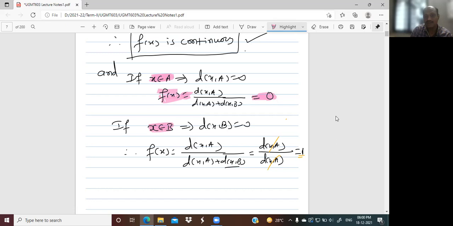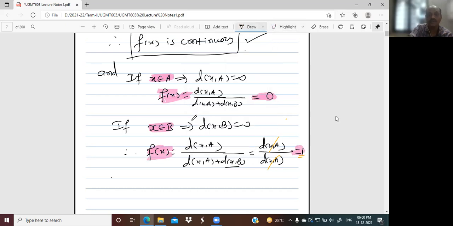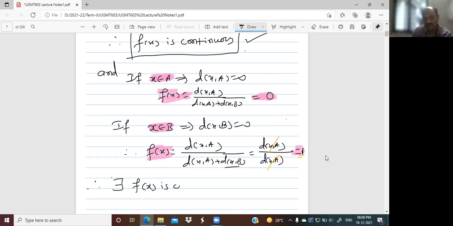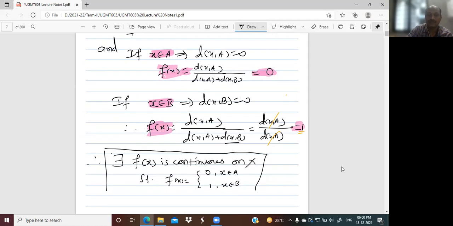Therefore, there exists a function f of x that is continuous on X such that f of x is equal to 0 for x belonging to A, and 1 for x belonging to B. We are getting this, right?